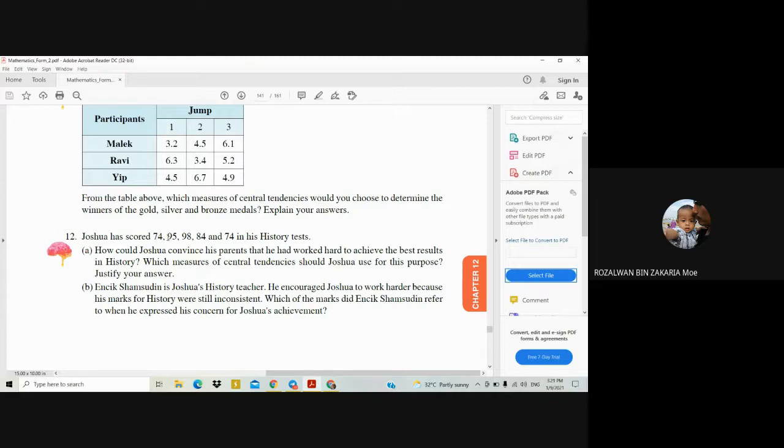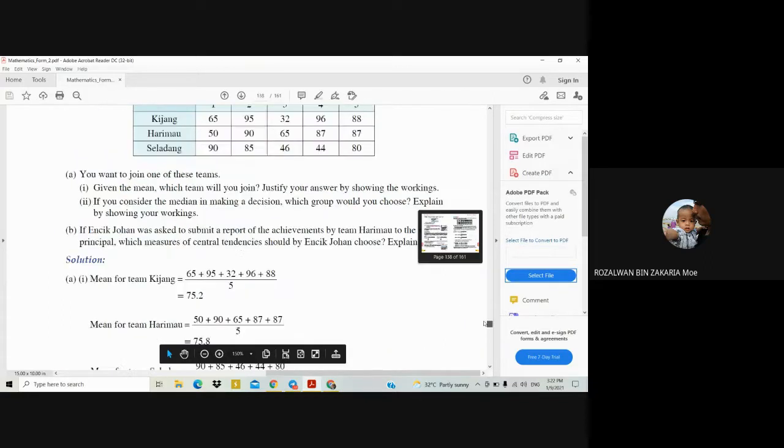Okay, so the answer is 74. 74 is the mark which has the highest frequency, the most frequent mark scored by Joshua. So the answer is 74. Okay, all right, class. Now we go for chapter 11.